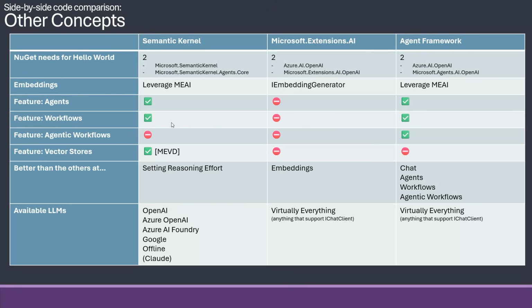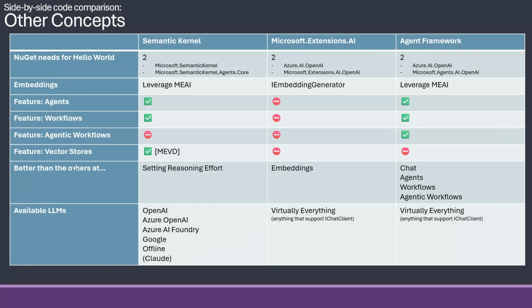Workflows, Semantic Kernel has a workflow, they call it process framework, and Agent Framework, of course, has the workflows. Extensions AI doesn't have that concept, so you can't leverage that. Agentic workflows is something Agent Framework has picked up from their other team called Autogen, and that's now in the Agent Framework. It wasn't really in the Semantic Kernel, and again, Microsoft Extensions AI doesn't have any concept of this.